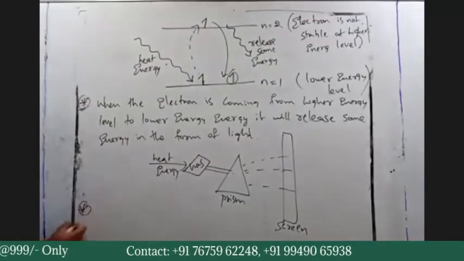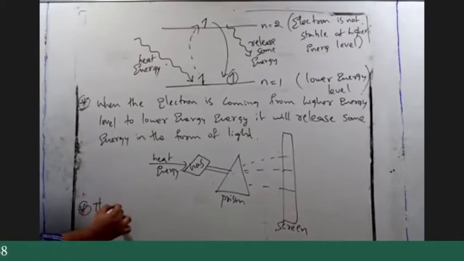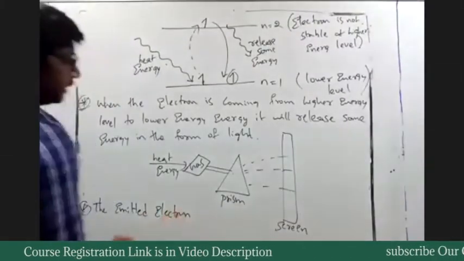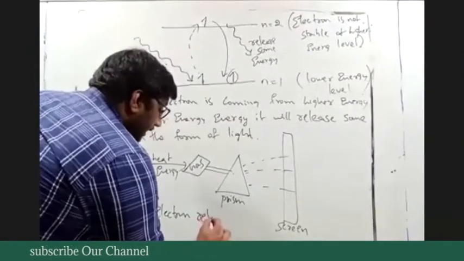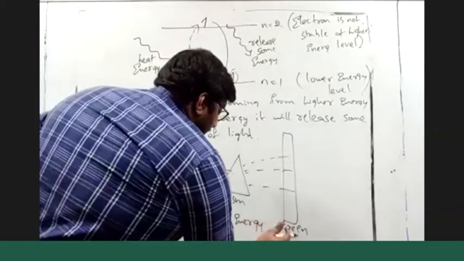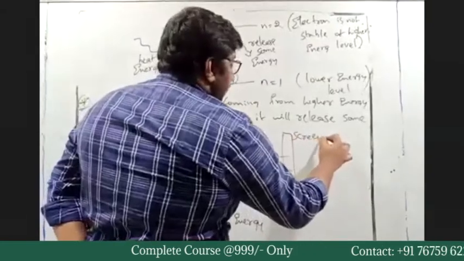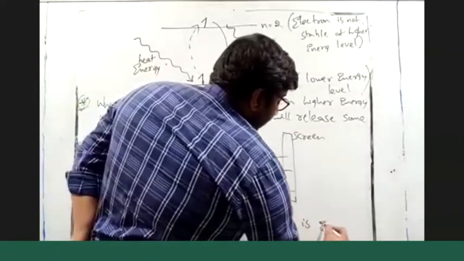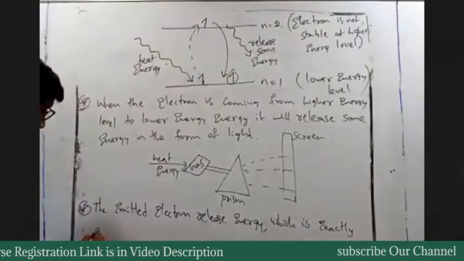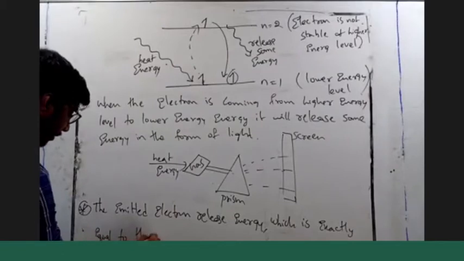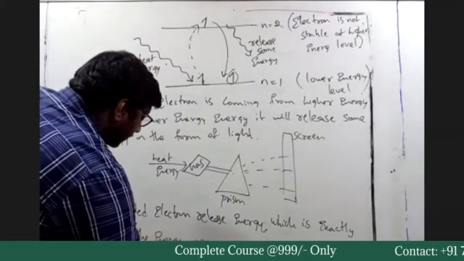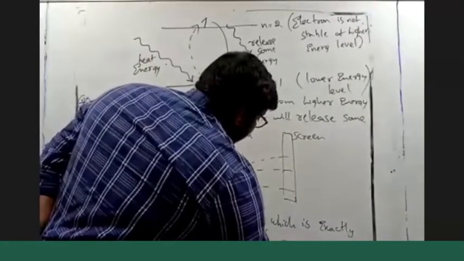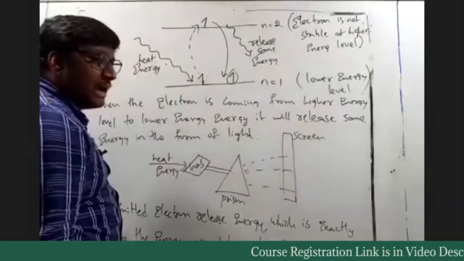Write on this: the emitted electron releases energy which is exactly equal to the energy gap between two energy levels. We have level 1 and level 2.